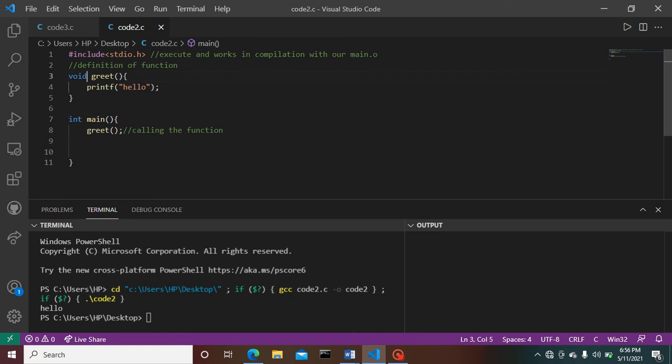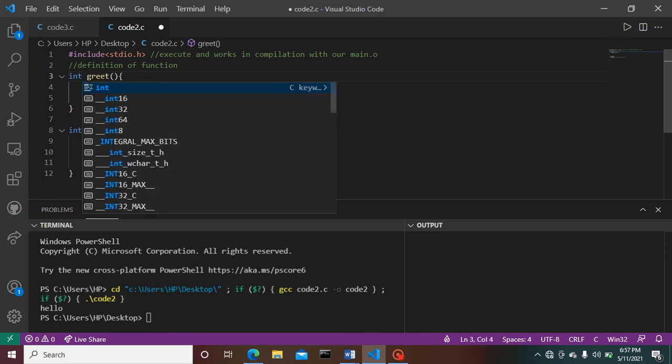Let's have a look here. For this void, I need not return any value. While we are providing void, we need not return any value. If we are providing any declaration of a function to be of any type, like integer greet, we have to return that value so that the calling function prints the output too. That's how void works.